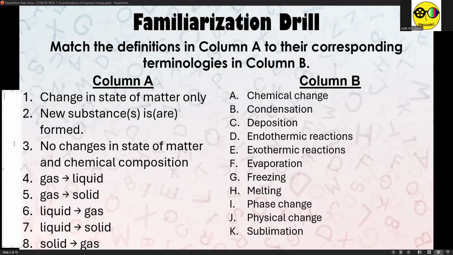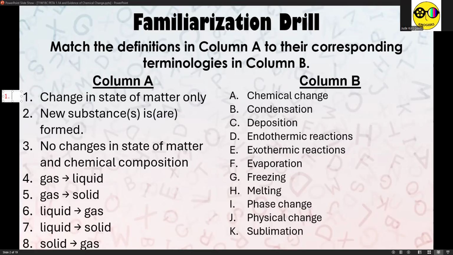Number one, change in state of matter only. This is one of the three types of changes in matter. And if only the state of matter changes, that refers to letter I, phase change. For number two, when new substances are finally formed, that is where the chemical composition of the original substance is altered or modified or transformed to another chemical composition, not retaining the original identity. Therefore, this refers to chemical change. Letter A.